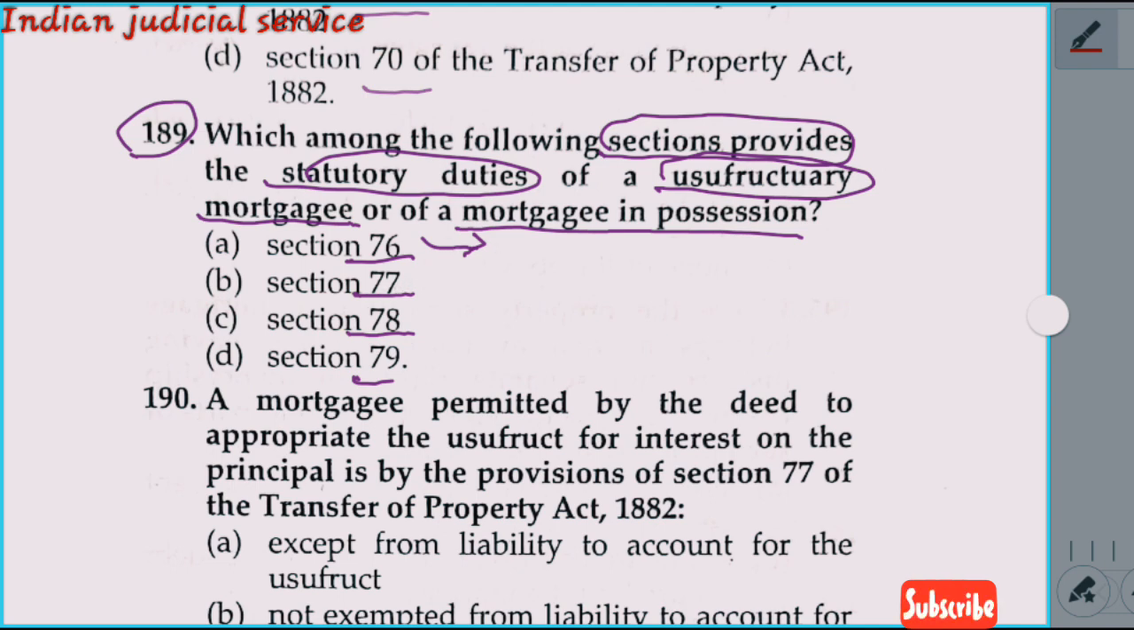Section 77 provides for receipts in lieu of interest. Section 78 provides for the postponement of a prior mortgagee. Section 79 deals with a mortgage to secure uncertain amounts when a maximum is expressed. So our question is which of the following sections provides the statutory duty of a usufructuary mortgagee or mortgagee in possession. It is provided in section 76. So our answer is option A.